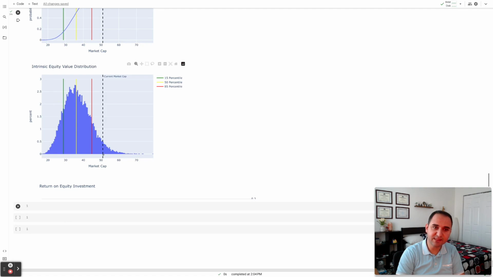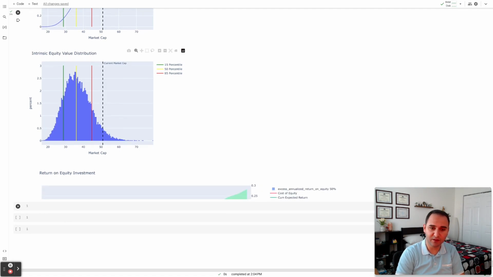Here you can see the cumulative distribution of intrinsic value. And here you can see the histogram of the intrinsic equity value distribution. So my low estimate would be 28 billion. High would be 44, and my mid case 50th percentile would be 36 billion, which is again very similar to the point estimate that we got.